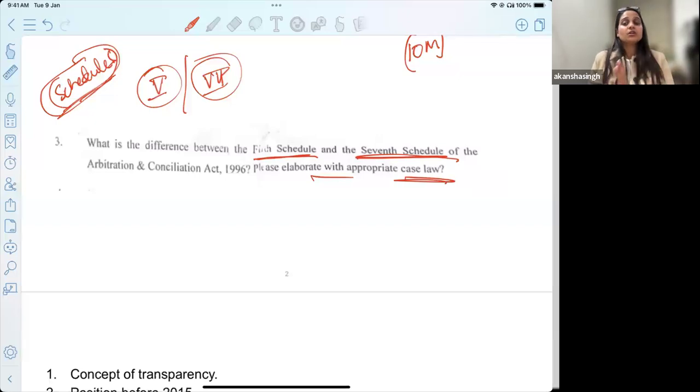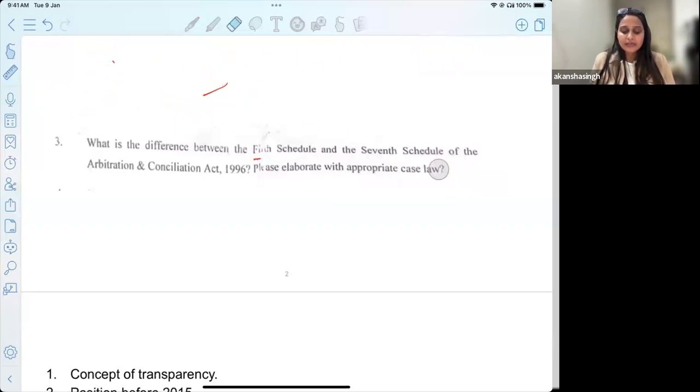When you're reading a provision along with the schedule, all these are questions that you must know for a good answer that you intend to write, also for your interview exam. Fifth and seventh schedule relate to the arbitral tribunal. If there is an arbitrator, what are the requirements of that arbitrator? How do we deal with the arbitrator's impartiality? When you're writing your answer, if you are clear with the concept of fifth and seventh, you can begin and speak about the transparency that is required.